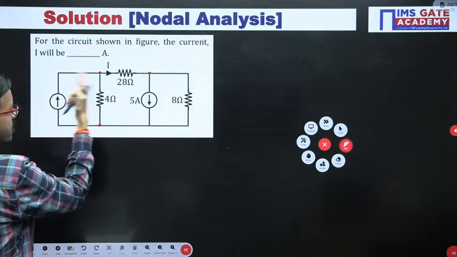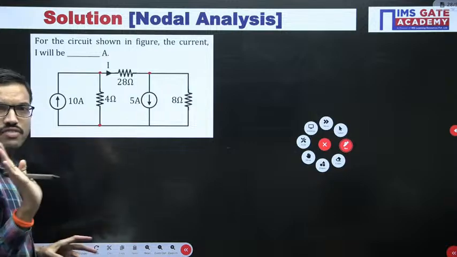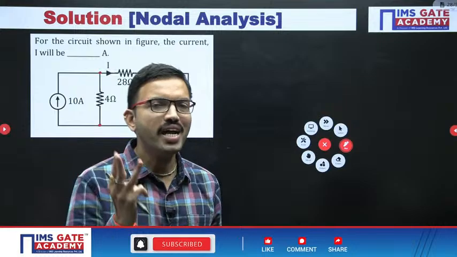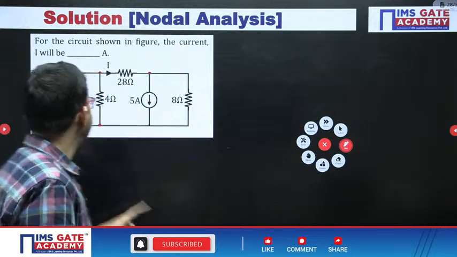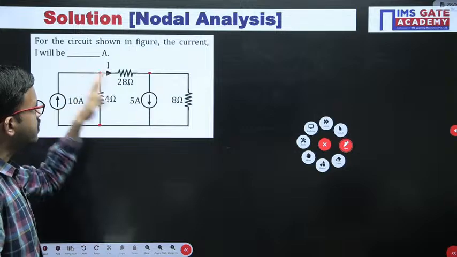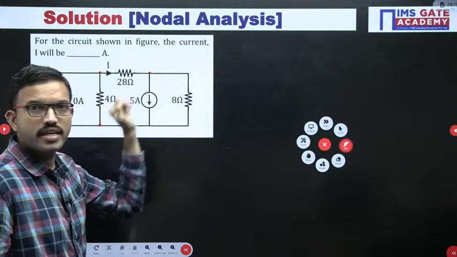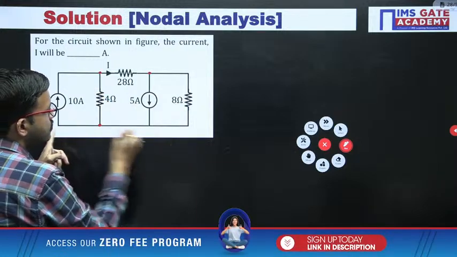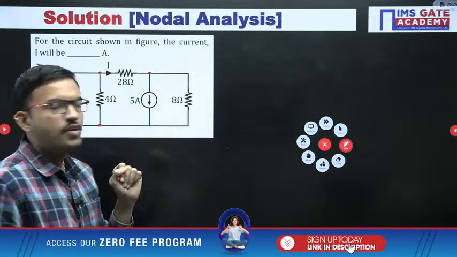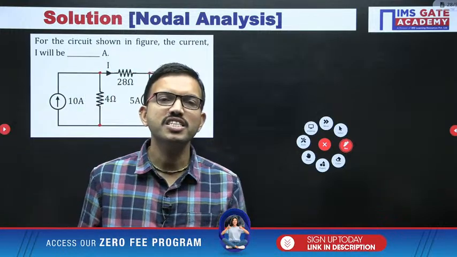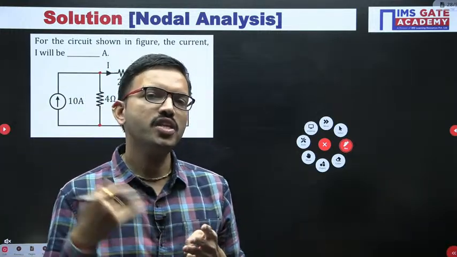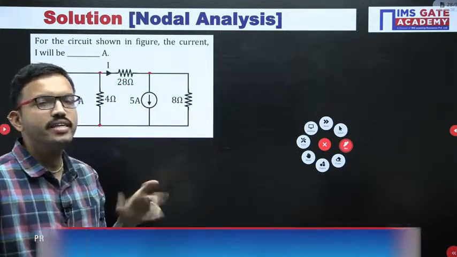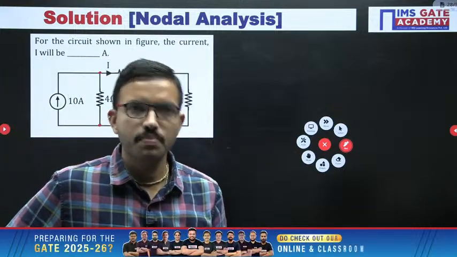Because at this point, all are the same. See, principal node means it is very simple. To whichever point or node at least 3 branches are connected, that is a principal node. 1, 2, 3 here, 1, 2, 3 here, right? And here 1, 2, 3, 4, because all the points at the bottom are the same. If at least 3 branches, that means a minimum of 3 branches, more than that any number, are connected to whichever point or node, that particular point or node we call a principal node.